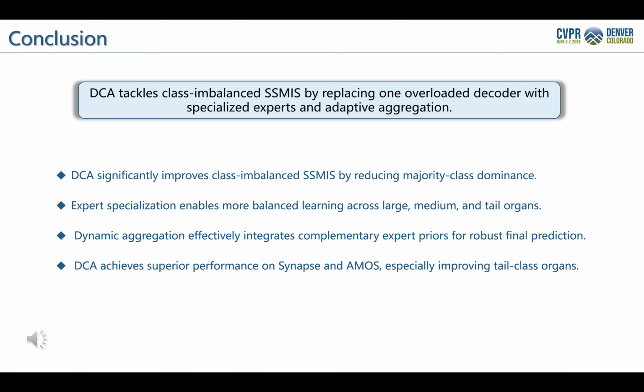To conclude, DCA improves class-imbalanced semi-supervised medical image segmentation by reducing the dominance of majority organs. Through expert specialization, the model learns more balanced representations for organs at different scales. With dynamic aggregation, DCA further combines complementary expert knowledge to produce robust final predictions. Overall, our method achieves superior results on Synapse and AMOS, with especially clear gains on tail class organs.